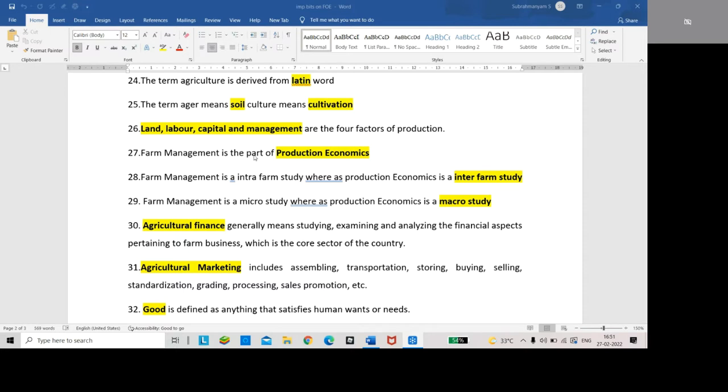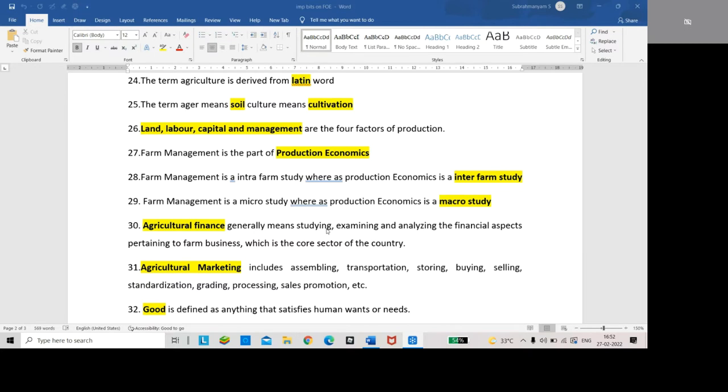Farm management is a micro study, whereas production economics is a macro study.